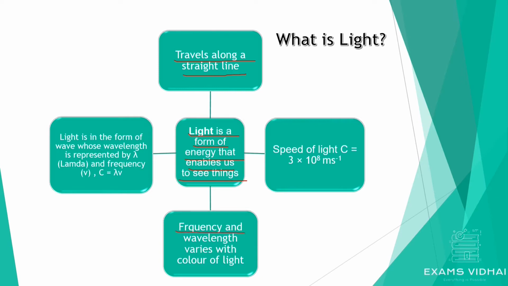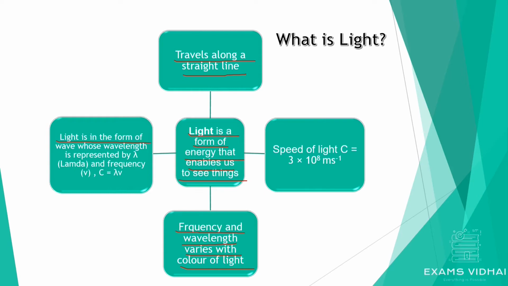Frequency and wavelength of light vary with its color. We'll be explaining this further in dispersion, where the splitting phenomenon of white light comes. There we will see that each color of light has a different wavelength and frequency.